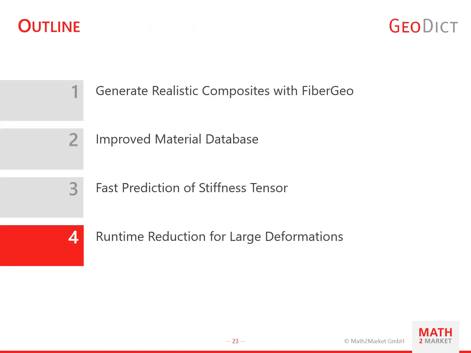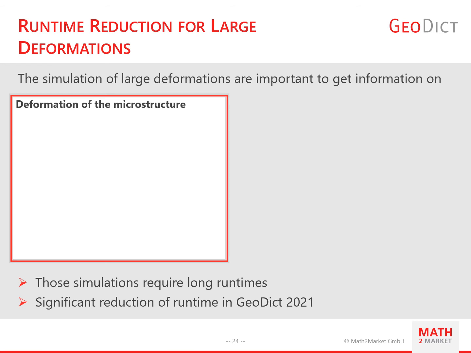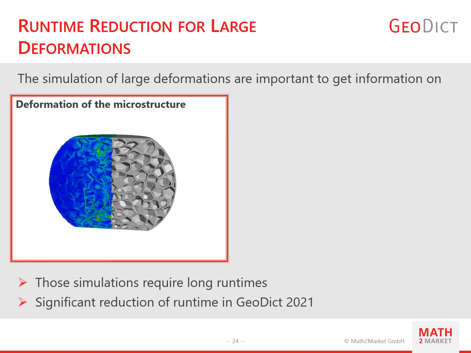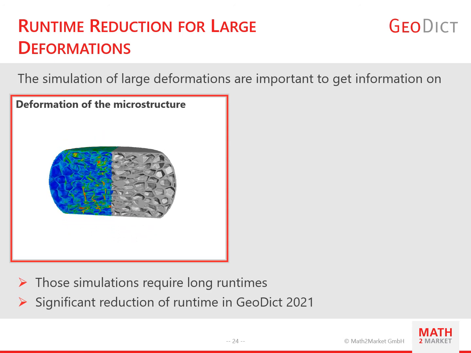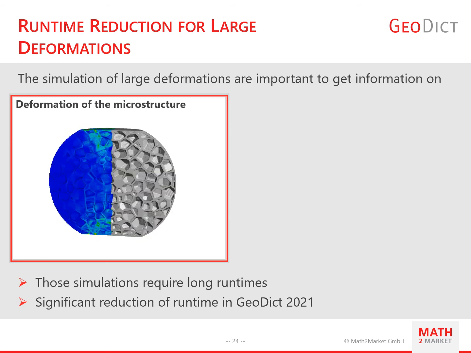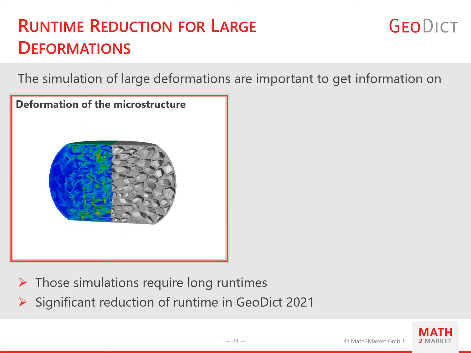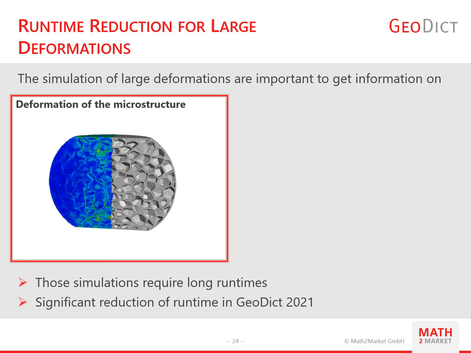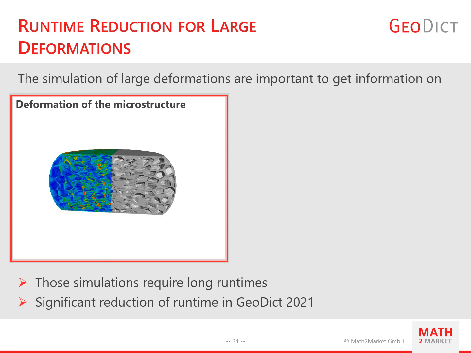The next step after the prediction of the stiffness tensor is the simulation of large deformations. And in GEODIC 2021, this will be much faster. The simulation of large deformations can give you new insights into the microstructure of your material. On this bead of a particle foam, you can see how each cell deforms due to the compression of the bead. The cell walls start to bend and buckle, and then the cells collapse. It would require a lot of very expensive equipment and time in the lab to get this much information from an experiment.